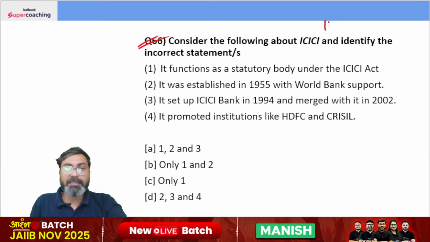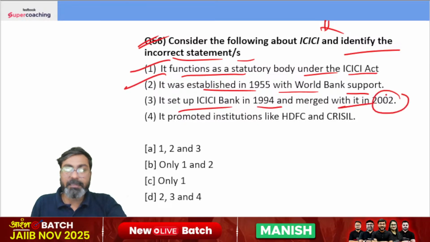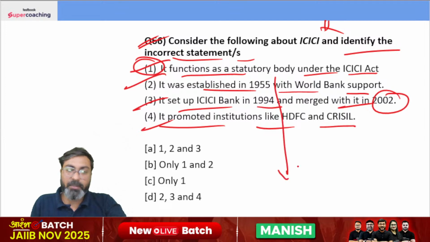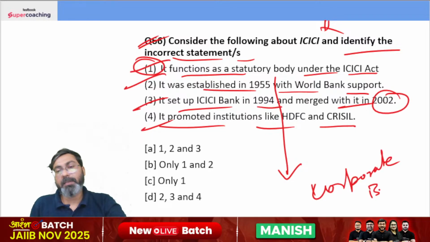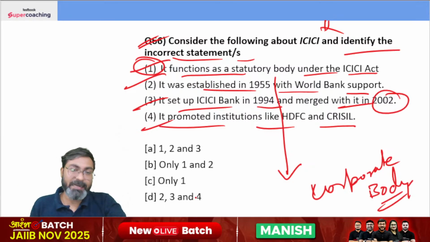Consider the following statements about ICICI and identify the incorrect statements. It functions as a statutory body under ICICI Act. It was established in 1955 with the World Bank support. It set up ICICI Bank in 1994 and merged with it in 2002. ठीक है, ये भी सही है. It promoted institutions like SDFC and CRISIL. ये भी ठीक है. नहीं, आई थिंक ये जो फर्स्ट स्टेटमेंट स्टैट्यूटरी बॉडी थोड़ी है, स्टैट्यूटरी बॉडी नहीं है, ये तो कॉर्पोरेट बॉडी है ना भाई, इसके लिए कोई एक्ट पास नहीं हुआ था. यस, थोड़ा ध्यान से देखना होता है इसीलिए क्वेश्चंस को हमें. राइट, द राइट आंसर इज 2, 3 and 4.